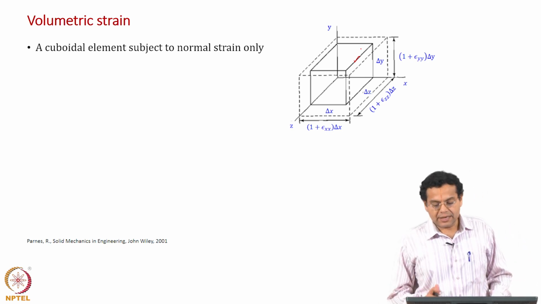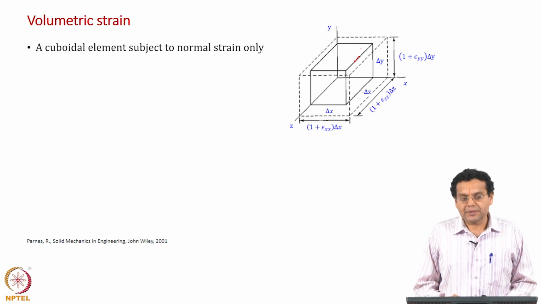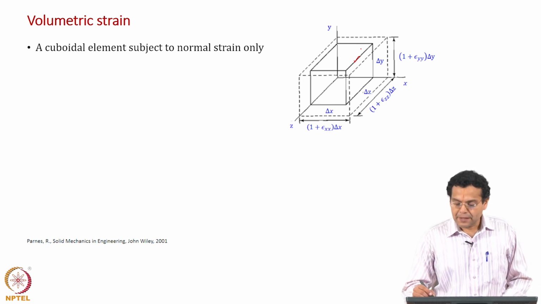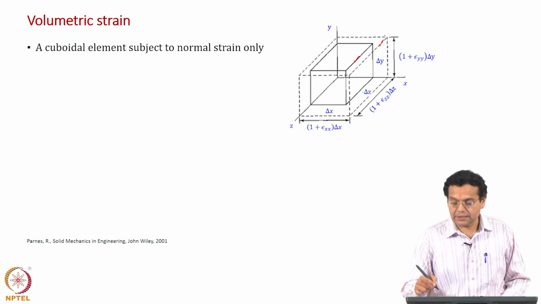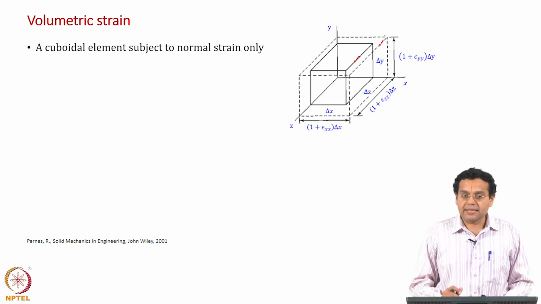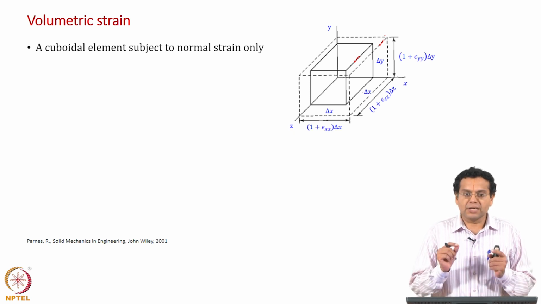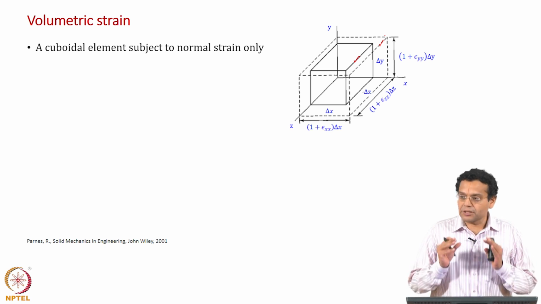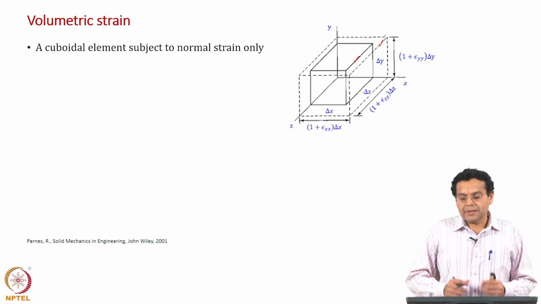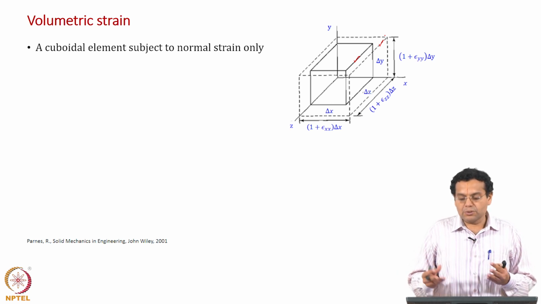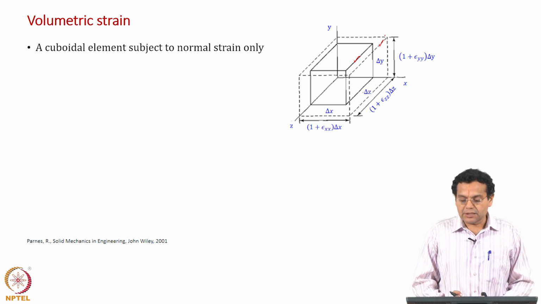So, delta x, delta y, delta z is the initial configuration, initial state, and that is represented by the continuous line. The dashed line represents the cuboid, still it remains a cuboid. Why is that? Because there is only normal strain. So, it still remains a cuboid. To begin with, it was a cuboid, and after, let us say, subjected to normal stresses and so on, only normal strain happens. That is why in the final state represented by the dashed line, it still remains a cuboid. The lengths are different. Let us see how do we find out the lengths.